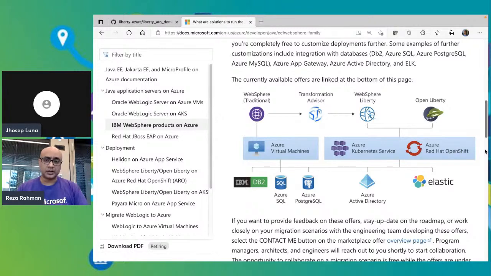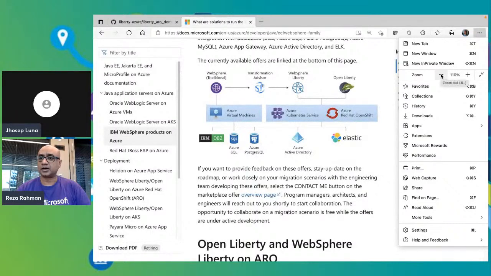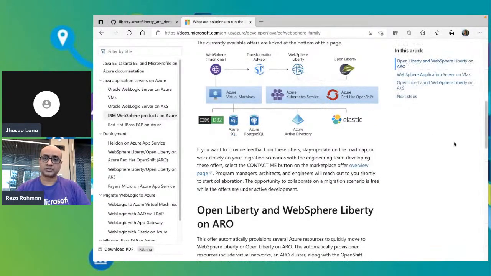Similarly, we're enabling integration with things like Azure Active Directory, as well as Elastic. We have a managed Elastic service on Azure, and this is not limited to that. There are many other kinds of services that you can use on Azure while you're running these Java EE application servers like Liberty on either virtual machines, Kubernetes, or OpenShift. So today we'll be talking about one aspect of this partnership. Namely, I'll be showing you how to run WebSphere Liberty and Open Liberty on Azure Red Hat OpenShift. That will be our focus today, and we'll see in particular what that looks like.